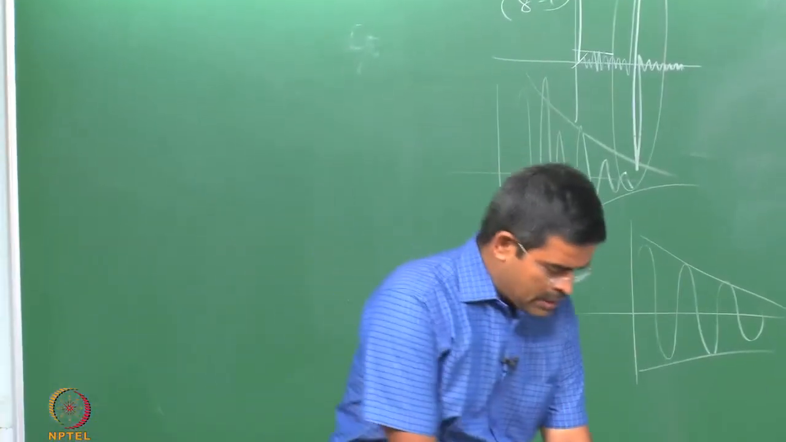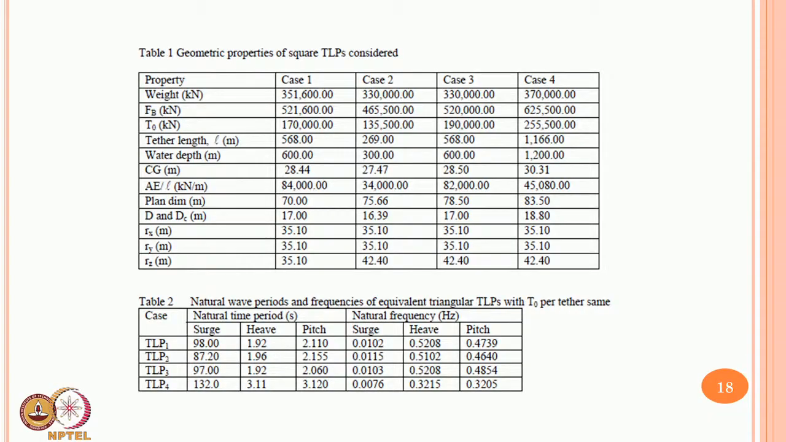So what are those TLPs taken for the study? These are the existing TLPs available in the literature which were constructed and executed in the Gulf of Mexico. Case 1, 2, 3, 4. I am not naming the TLPs. You can easily find out the water depths are 600, 300, 600 and 1200.